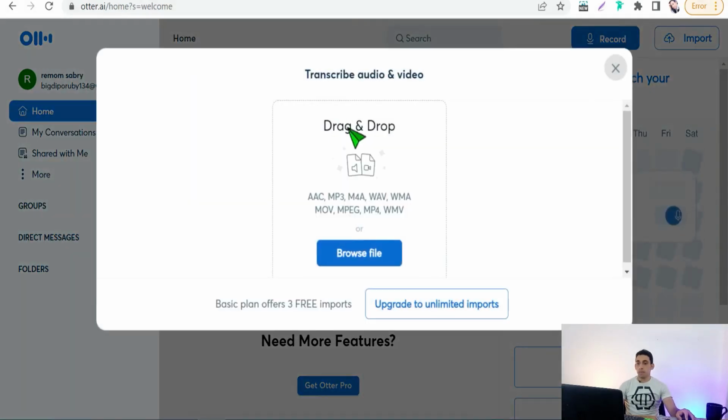Now we are on the dashboard of your free account on Otter.ai. You can browse and upload your file, as I said before, an audio file or a video file, because in the basic plan you have 600 minutes. So let's close this window.